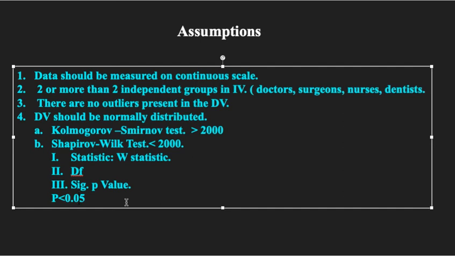The data is not normally distributed, right?